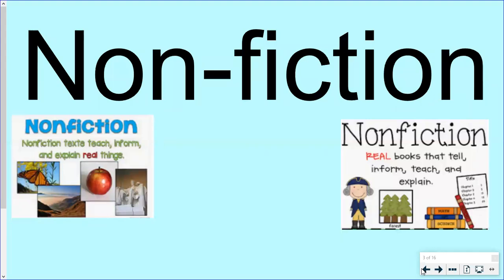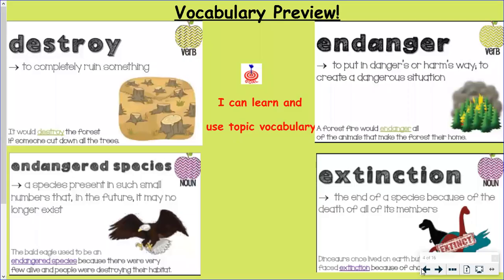And just a reminder that in this unit, we are reading nonfiction text. Remember, nonfiction texts are texts or stories that teach, inform, and explain real things. They often, but not always, have real pictures. Yep, we're going to see a lot of real pictures today. All right, but before we hop into our story, as always, we need to go over some vocabulary.